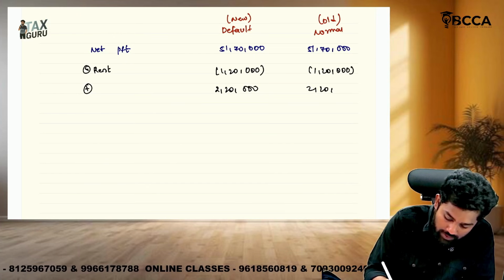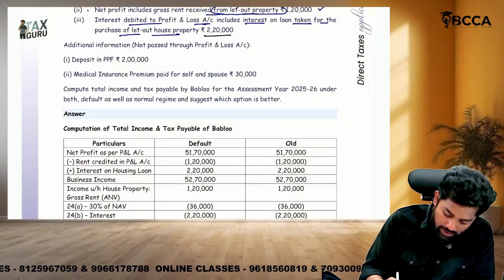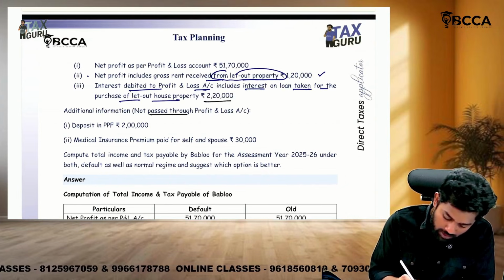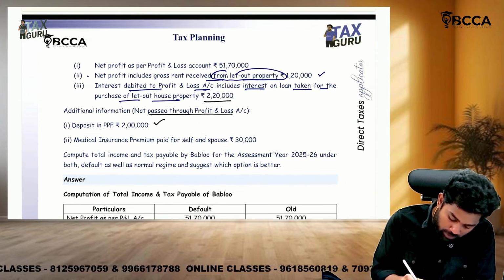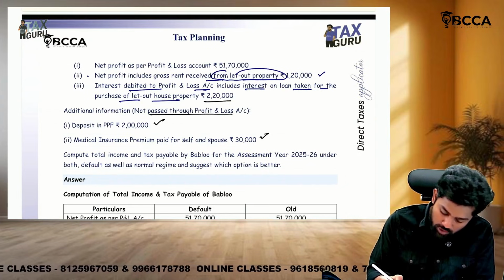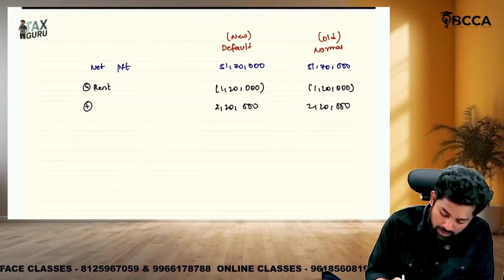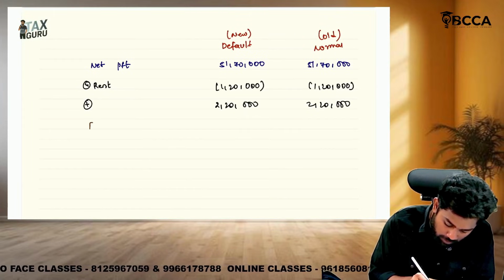2,20,000 and 2,20,000. Then any additional information? Yes, additional information. These are not passed through P&L. He has a deposit in PPF of 2 lakhs. Medical insurance premium for self and spouse is 30. Okay, that will be taken after PGBP, sir. So now if you look after PGBP income,